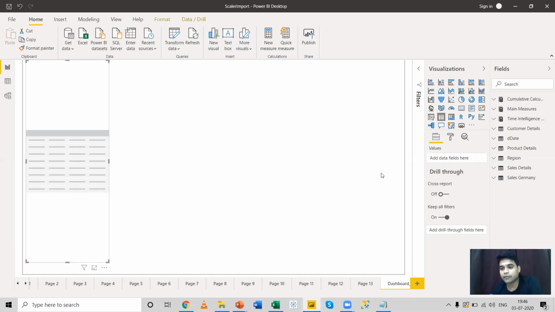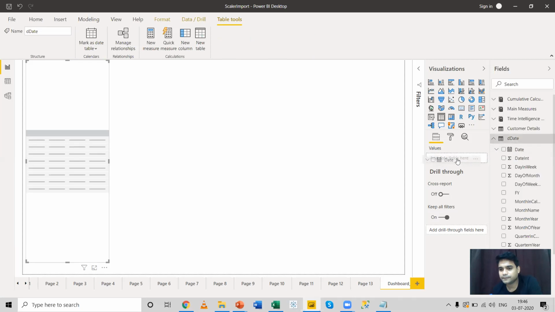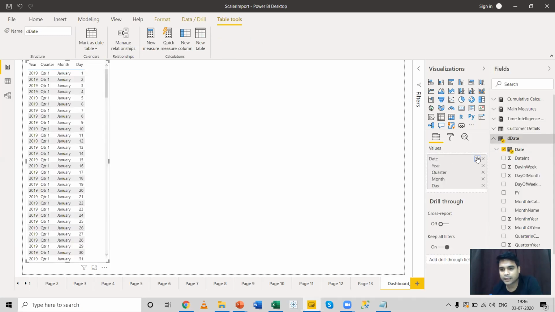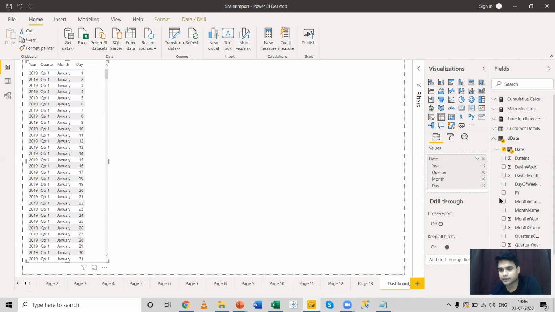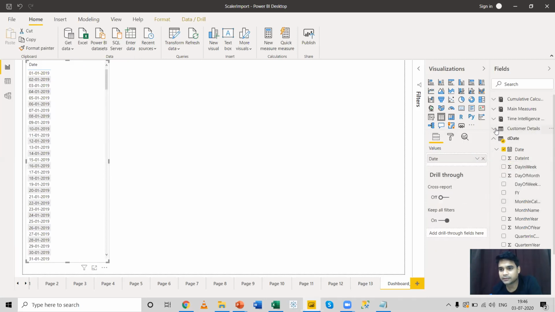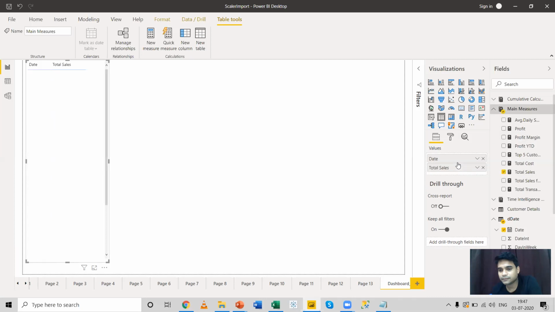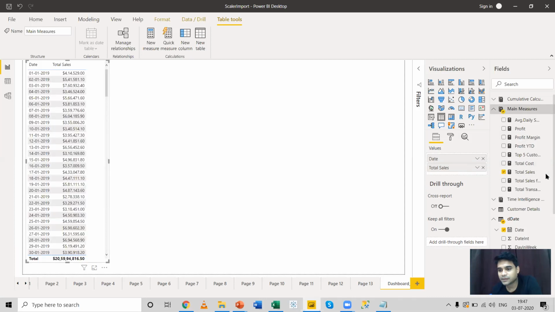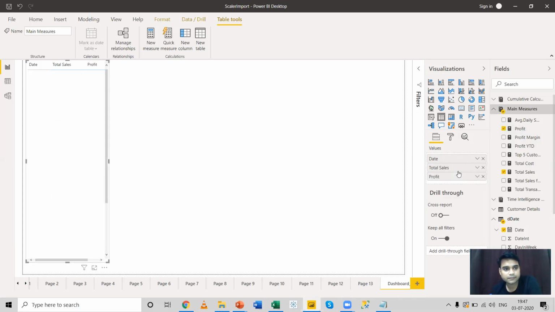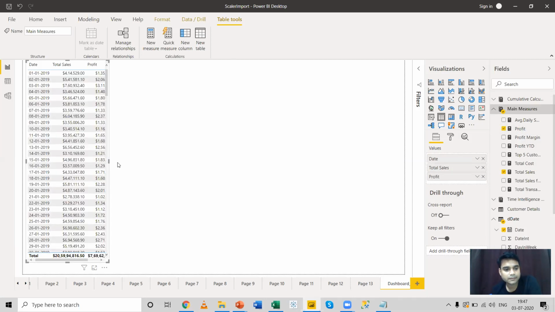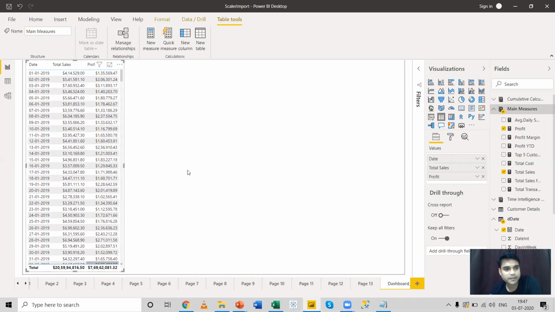The first thing that I'm going to bring over here is a date. Let me remove the date hierarchy over here. And let me bring the total sales, the total profit. So this is the first visual in our dashboard which we have created using a measure.